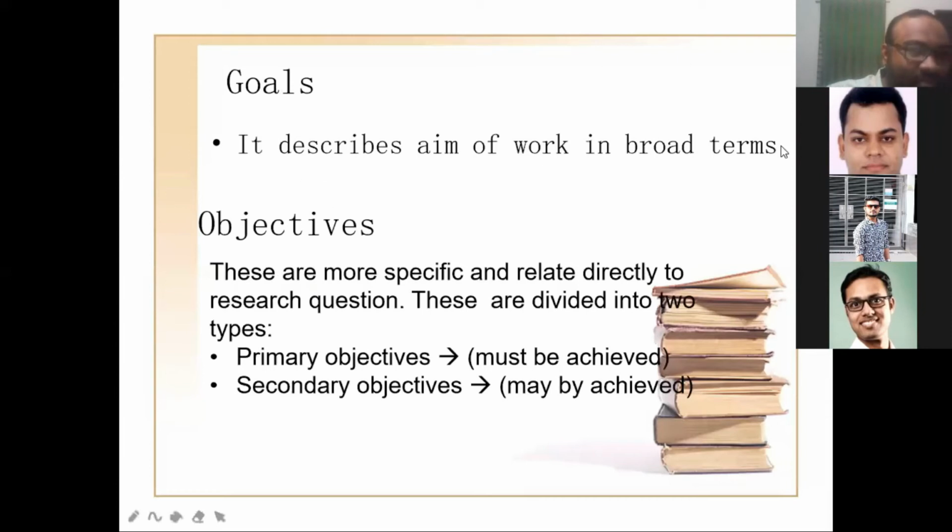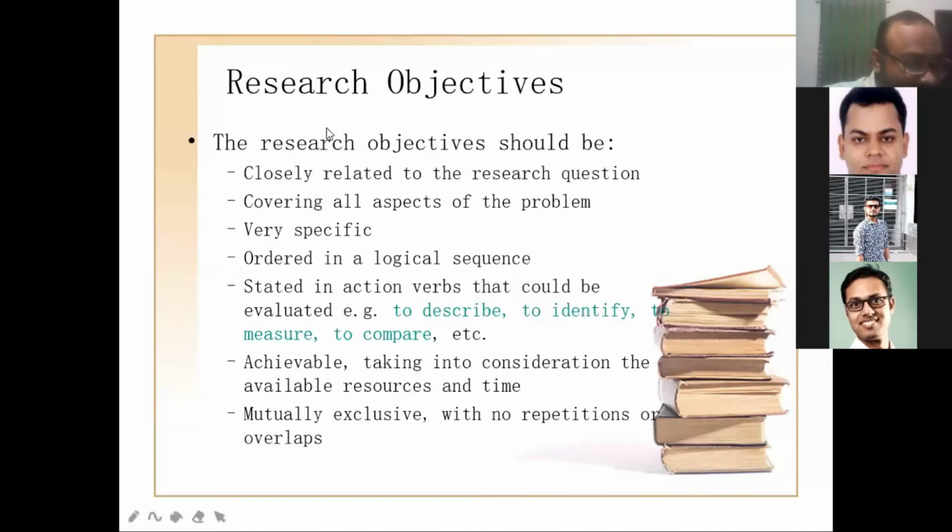Then the goal describes the aim of the work in broad terms. There are 2 types of objectives: primary objective and secondary objective. The primary objective must be achieved. And there are some objectives which you can sometimes overlook in broader aspects. That is the secondary objective. Every research has at least 1 to 3 primary objectives. If you have 5 objectives, maybe 2 should be primary. If you have 3, at least one should be primary. Research objectives should be closely related to your research question.